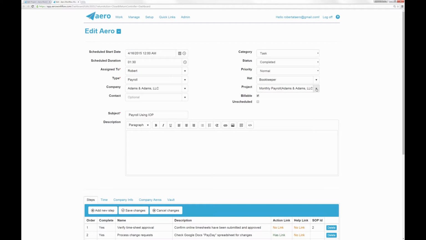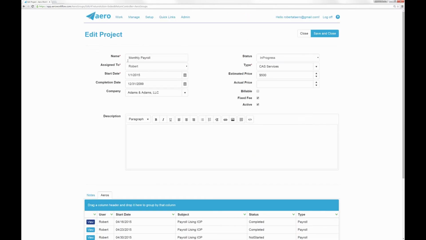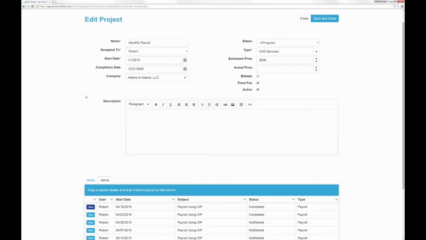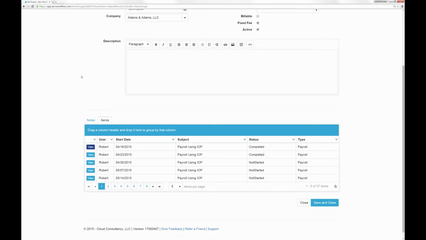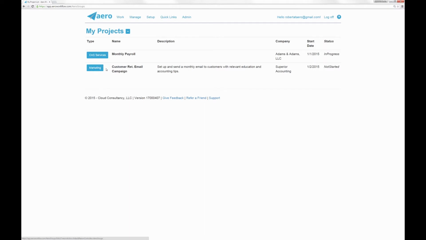This is the inside edit view of what an arrow looks like. And you can see here that one of the fields is this project field. So any arrow that you link to a project, that's how you group it together, and it will show up here. This project was called Monthly Payroll for Company Adams and Adams. And so any arrows linked to this project are going to show here when you come look at this project. So you may have staff that are like managers that are overseeing a particular project, and that's how they can sort of have some overview of that.